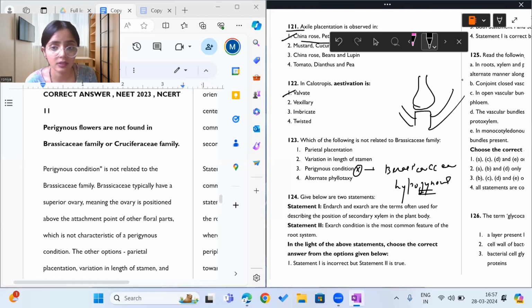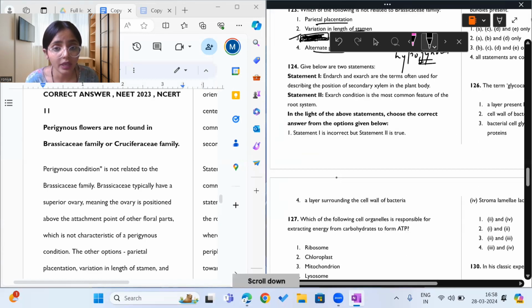These are floral parts. So hypogynous condition is found, not perigynous condition. What are the other things? Parietal placentation, yes. Different length of stamen, yes. Alternate phyllotaxy, yes. So make your mistake notebook, take it out and write Brassicaceae family, and on that write parietal placentation, different length of stamens, hypogynous ovary, and alternate phyllotaxy.